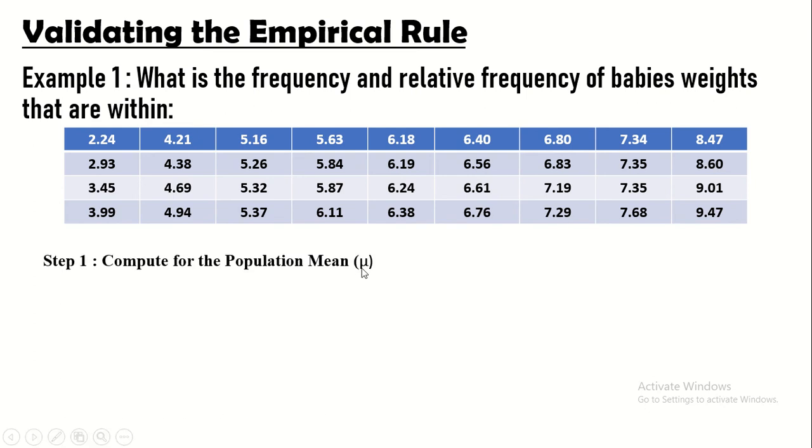So, ito yung symbol for the population mean. And we have the formula. Population mean is equal to the summation of x sub 1 plus x sub 2 plus x sub 3 hanggang makapunta kay x sub n divided by n. So, sa x sub 1, ito pong 2.24 mula doon sa pinakamababa. Sa x sub 2, 2.93, x sub 3, 3.45, x sub 4, 3.99, x sub 5, x sub 6, x sub 7, x sub 8, hanggang dun kay x sub n, hanggang kay 9.47.